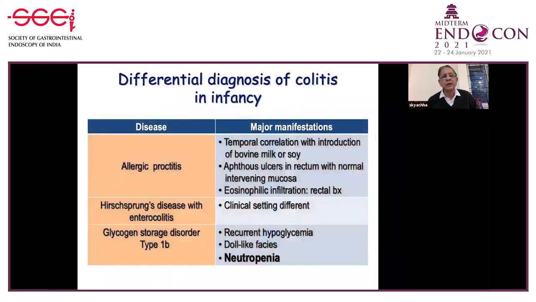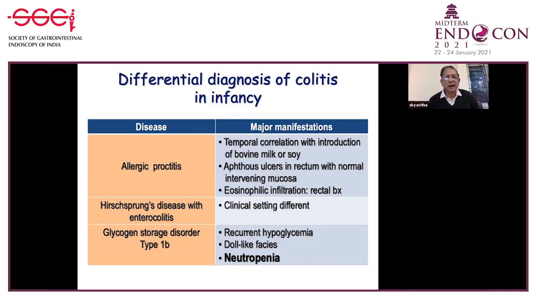And here you can see an important entity, I can say, allergic proctitis. For our doctors to remember, there is a temporal correlation with introduction of bovine milk or soya and development of the symptoms. They may have abscess observed on endoscopy. They may have eosinophilic infiltration, the majority have, on rectal biopsy.